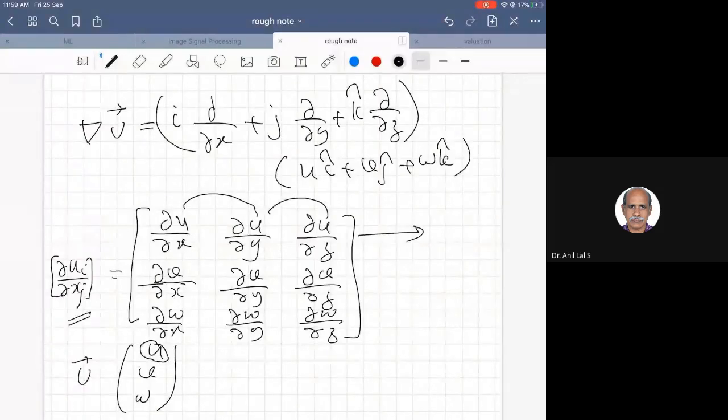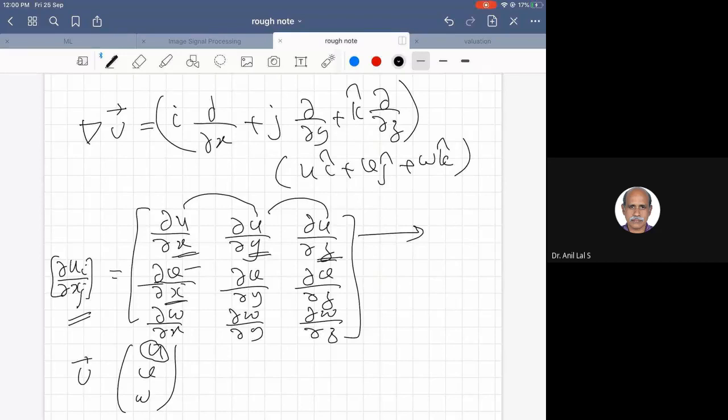For the first row, j varies from 1 to 3: 1, 2, 3, where 1 is x, 2 is y, 3 is z. Like that for the other rows.